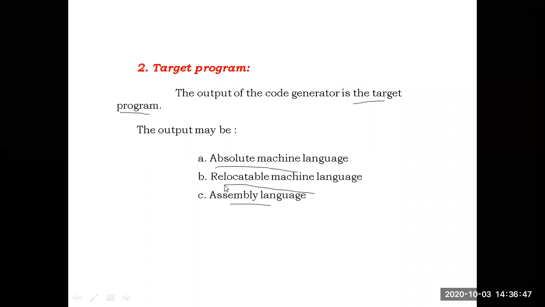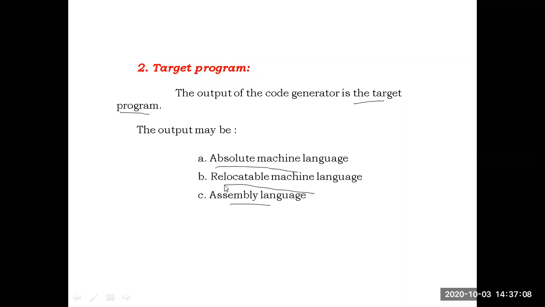Then the assembler will convert the assembly language program into target machine code. Some compilers will directly generate the machine code instead of assembly language code. Some compilers will convert the source program into an assembly program, and then the assembler will convert that into machine code, depending on what type of compiler we are using.